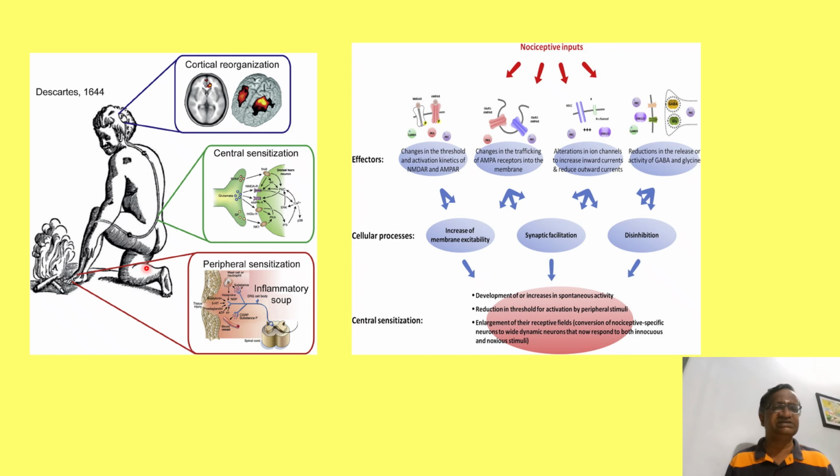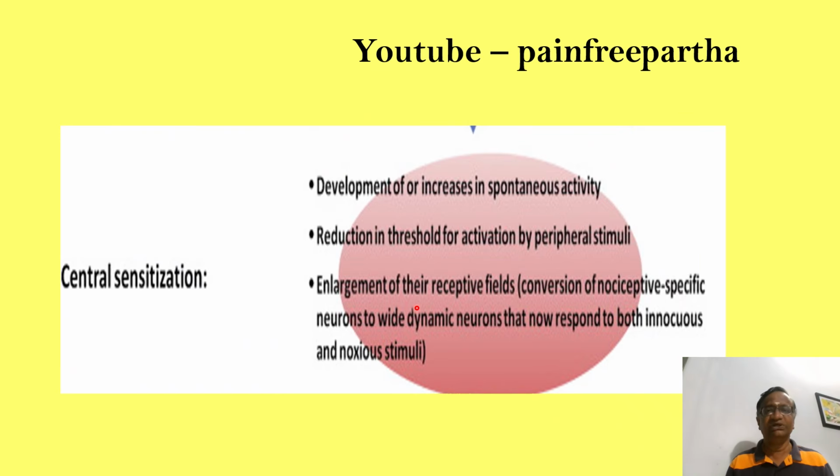This is Descartes in 1644, cortical reorganization and central sensitization. What happens in central sensitization, I'll tell you in the next slide. So many inputs. There is development or increase in spontaneous activity. The spinal cord itself throws some electrical activity. Now, if a peripheral stimulus comes, the threshold is less, and the spinal cord responds fast.